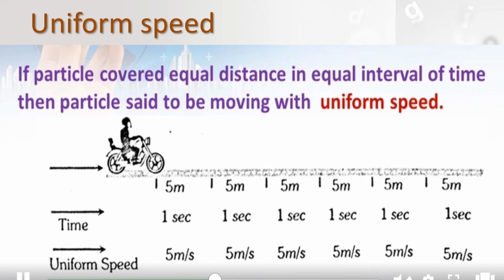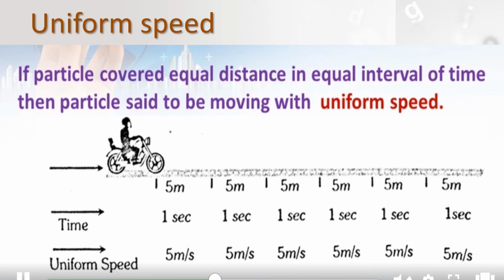See, in 1 second the bike moves 5 meter, in the next second the same 5 meter, and again in the next second the bike moves the same 5 meter. So what is the uniform speed? 5 meter per second, 5 meter per second, again 5 meter per second. So we can say it as uniform speed. If a particle covered equal distances in equal interval of time, that is uniform speed. If a bike moves equal distance in equal interval of time, that is uniform speed.